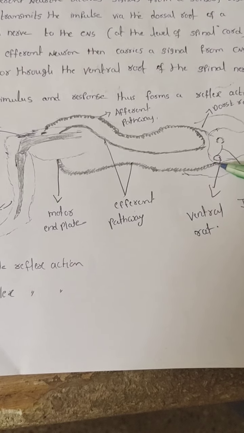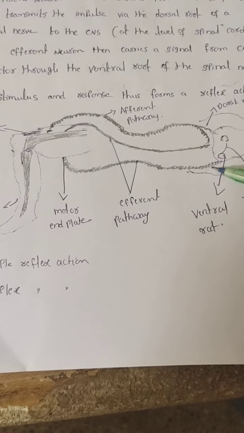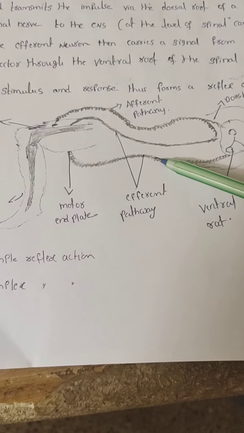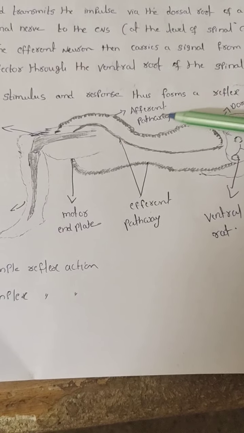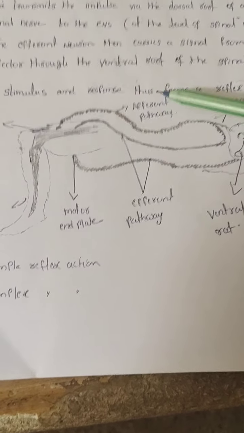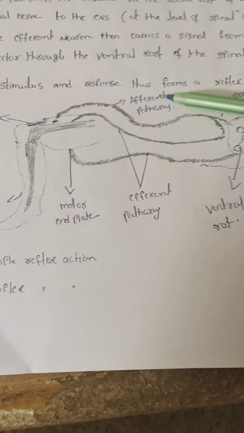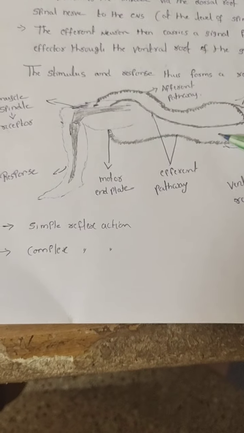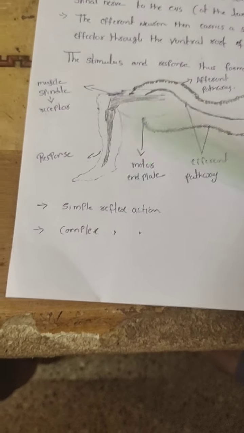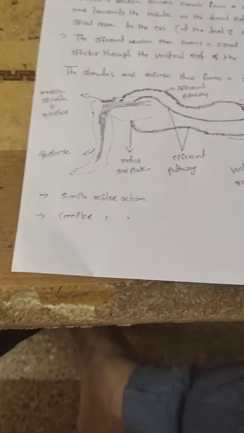See, this ventral root is connected with the efferent pathway. It means what neuron is there? Motor neuron. One side there is a sensory neuron. Here the pathway is called the afferent pathway. Another side there is a motor neuron. This pathway is called the efferent pathway. Then you can get the response here. This is the normal condition.